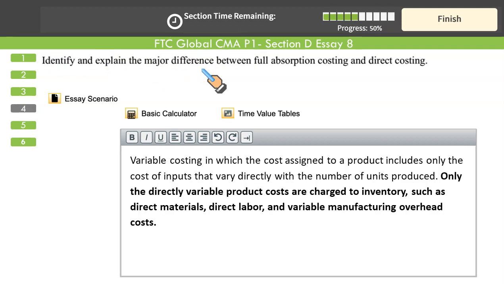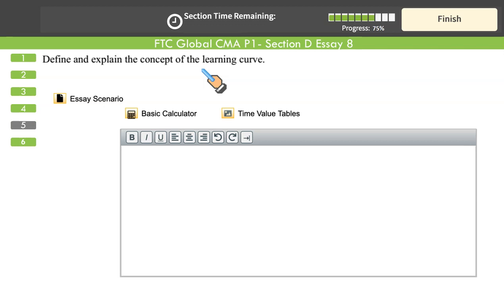Did we miss any question? No, we have answered. Define and explain the concept of learning curve. You can explain in your own way, or you can just give the standard definition of learning curve.